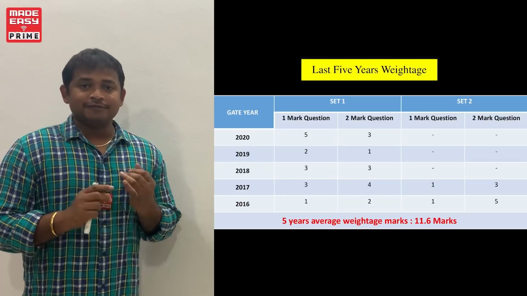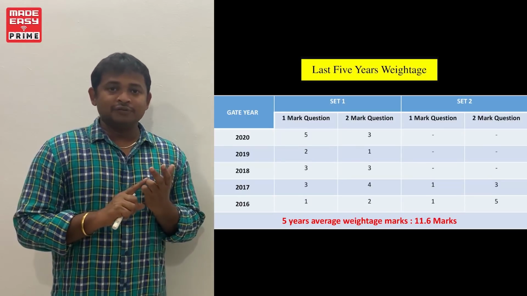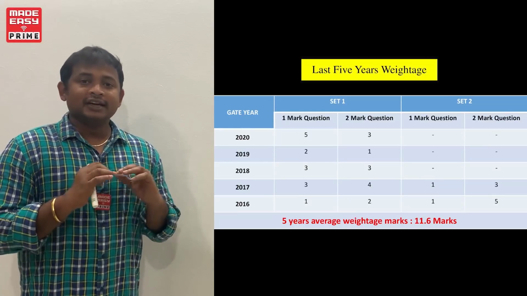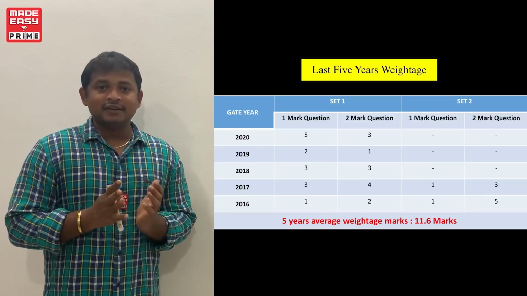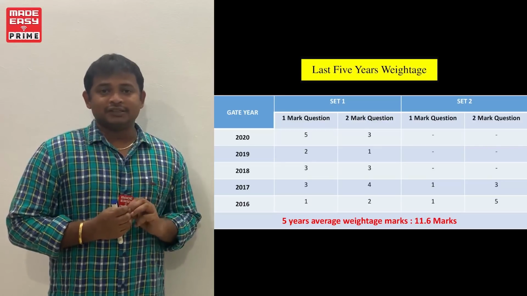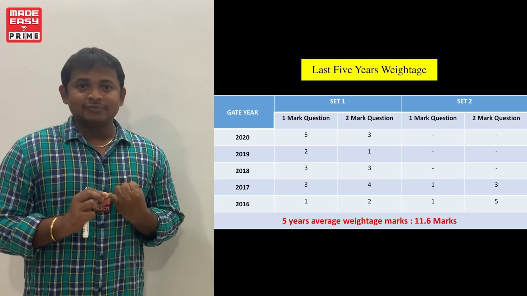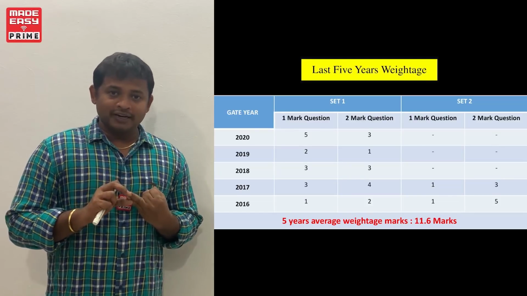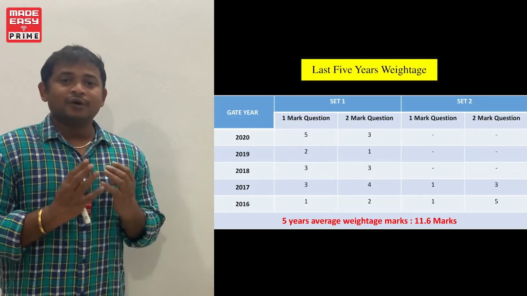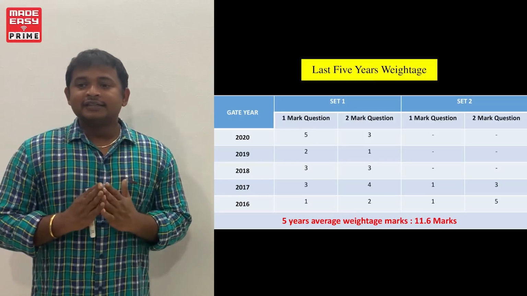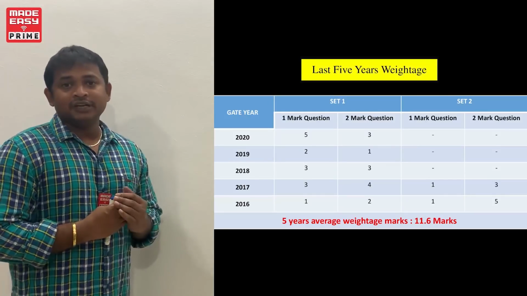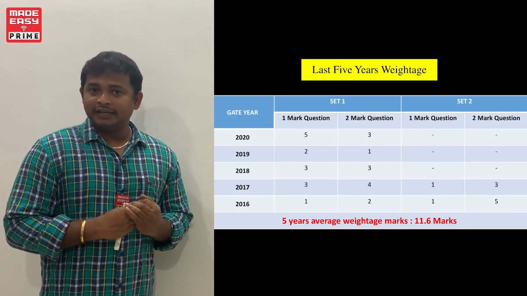So integration of basic CO, implementation of CO, and advanced CO equals GATE CO. In the GATE exam, whatever syllabus is given is associated with the integration of 3 subjects: basic computer organization, implementation of computer organization, and enhancement of computer organization. That's why in one subject there is 11.6 marks weightage on average with respect to the 5 years of GATE evaluation.